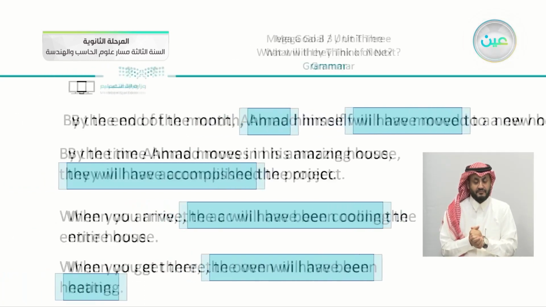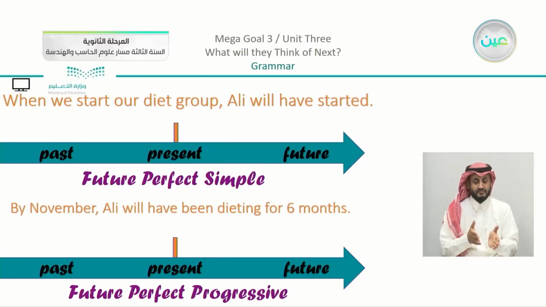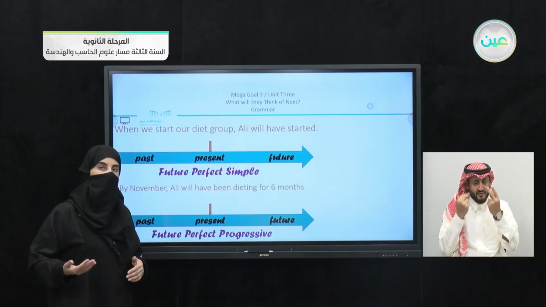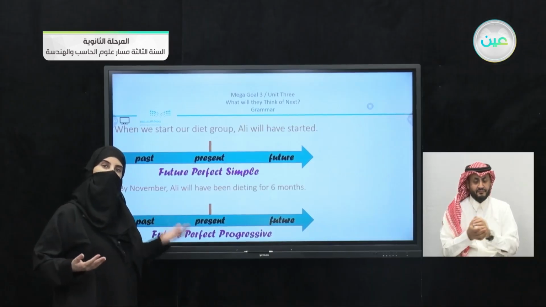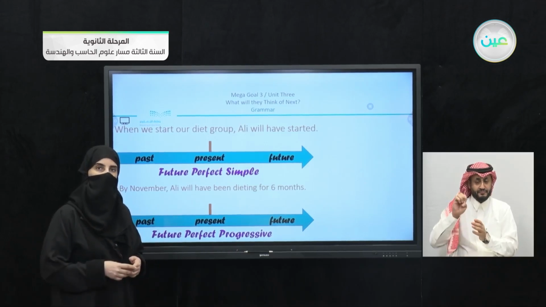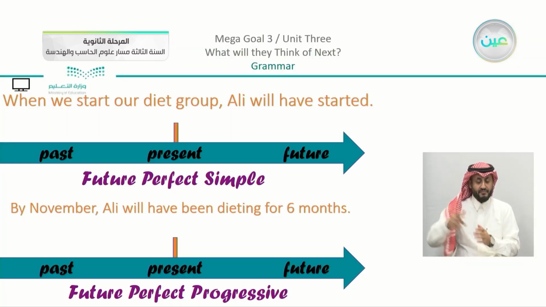Now we're going to move on. So these are the two structures that we talked about. We mentioned using the past participle, or we have here using been plus the verb ing. So we have here, when we start our diet group, these are just two different examples just to show you. Now you can see from the timeline that we have the past, the present, and the future. So let's go back and read our example here. When we start our diet group, Ali will have started.